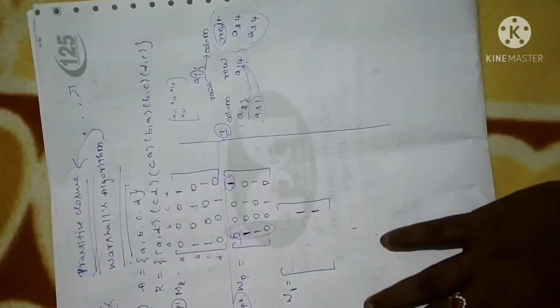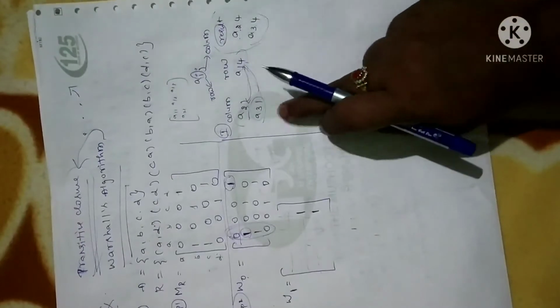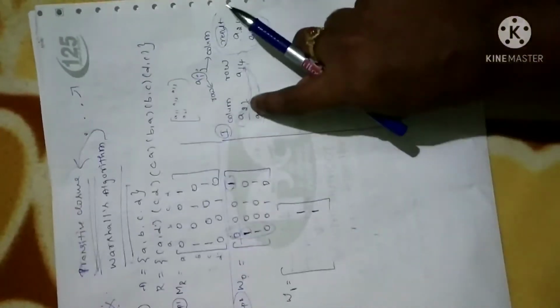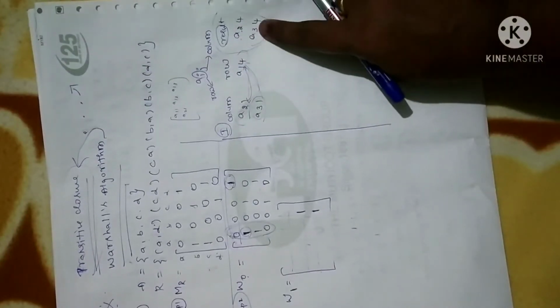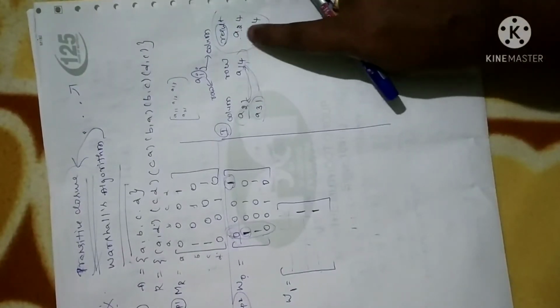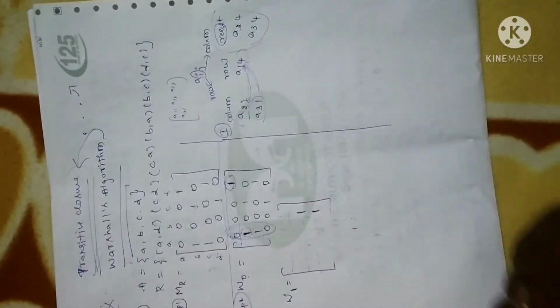That's all. I am repeating once again. Once you are finished writing the column and row positions of the elements where you have 1, you just apply the transitivity property, make a list of this, and substitute the value 1 wherever you have this position: A second row fourth column, A third row fourth column. So that is what I have done.